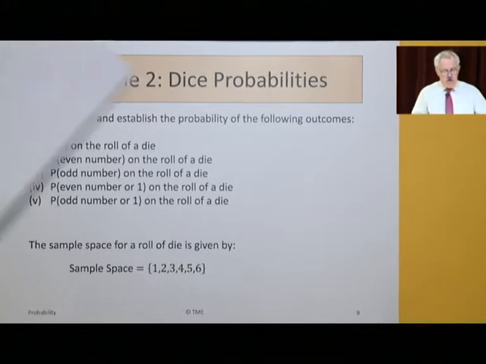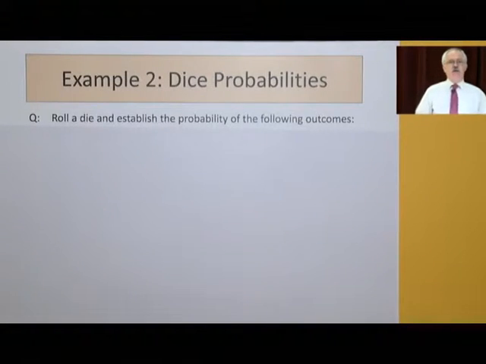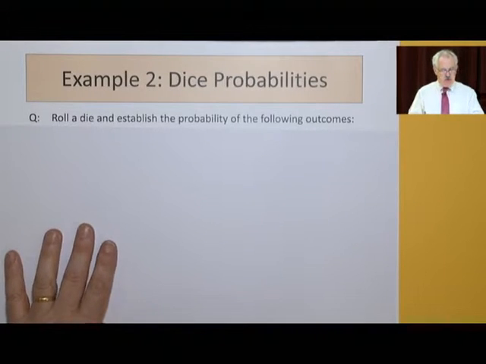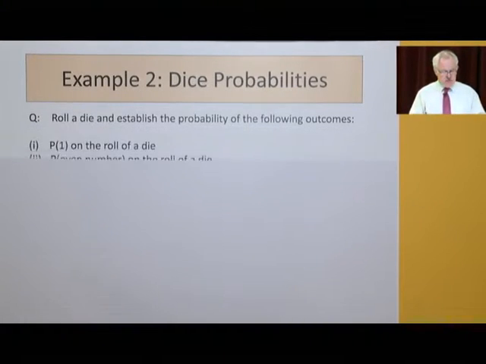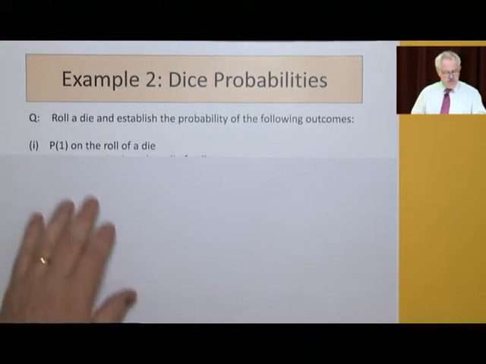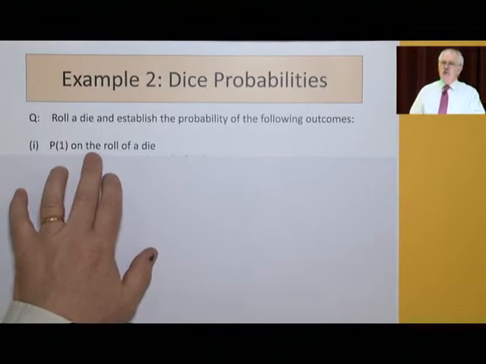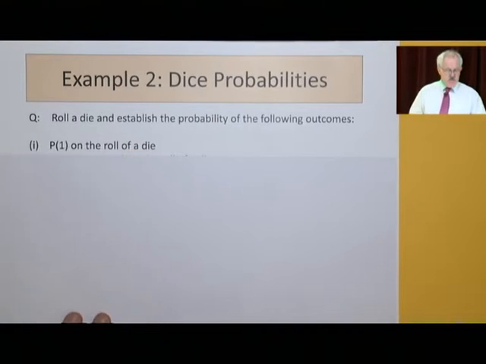Now, here's example 2. Probabilities relating to dice, or die if there's just one. You're actually very good at probability instinctively. So let's look at it before we think about formulae at all, and just say, what do we think? What do we know the answer to be? And then when we know that and we're confident in that, then we can reconcile the formulae and use them more widely. So what's the probability of getting a 1 on the roll of a die?